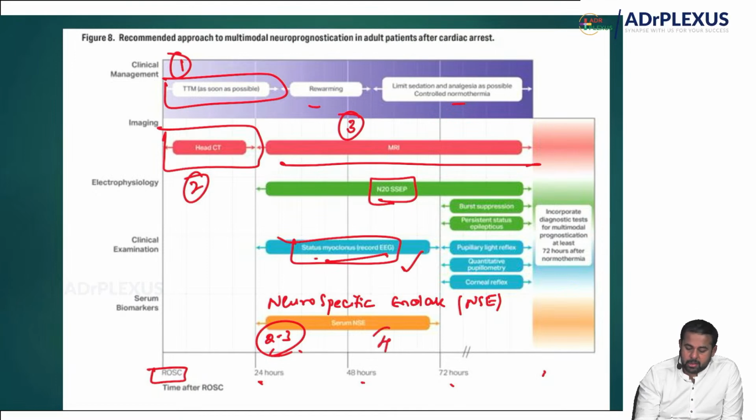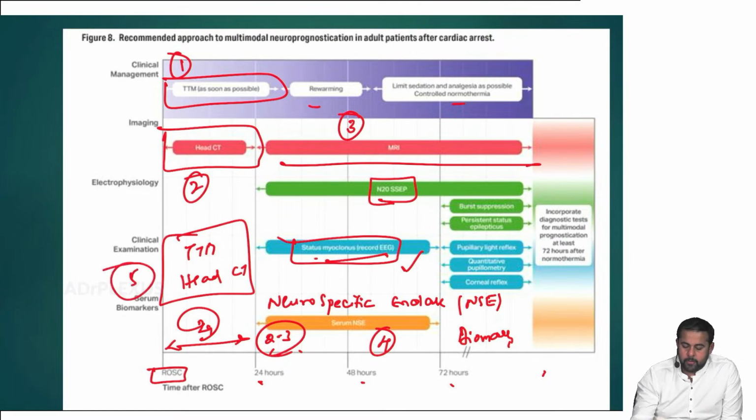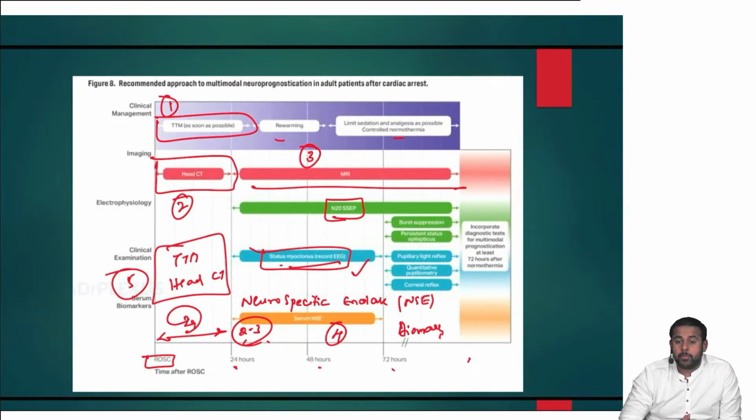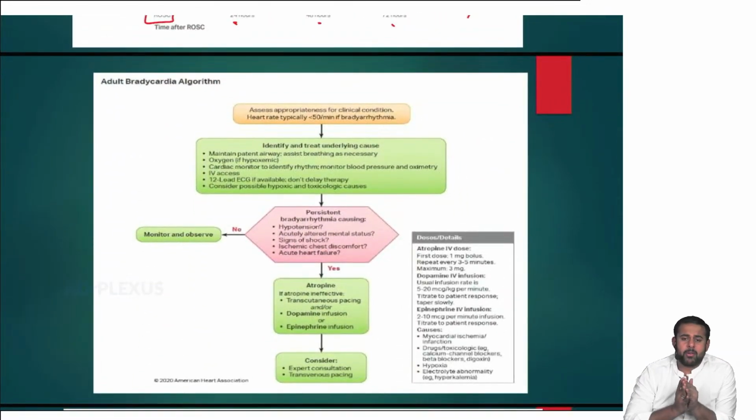Then neuron-specific enolase is the biomarker which can be done on the 2nd to 4th day. If they ask what are the things that have to be done in the first 24 hours, the answer is TTM and head CT. So these are the 5 points I want you to remember from this particular slide. Okay, very important. Then adult bradycardia algorithm or adult tachycardia, what is this?